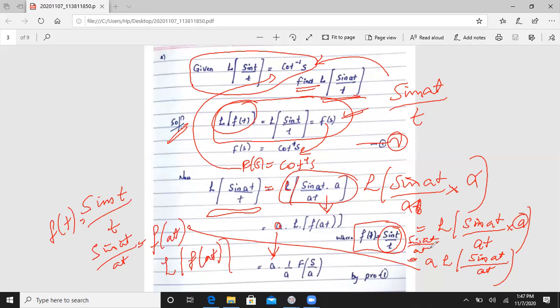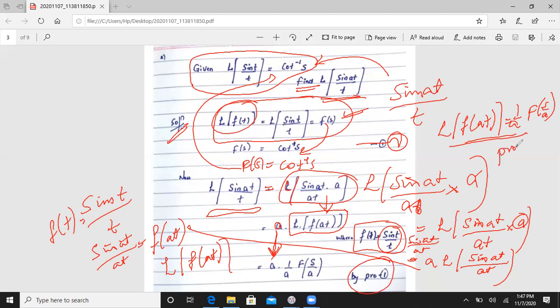Okay. Now when we simplify this function, a is a constant value as it is, and this function we just solved: the Laplace transformation of f of at is equal to 1 by a into capital F of s by a. This we just solved by property 1, that is change of scale.